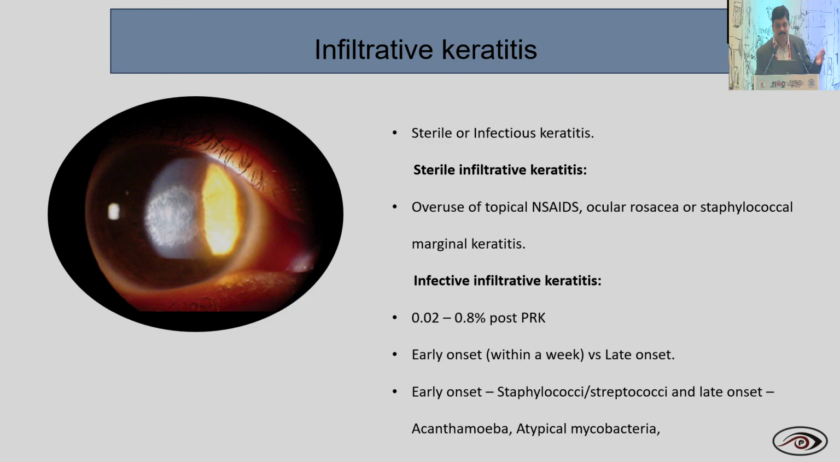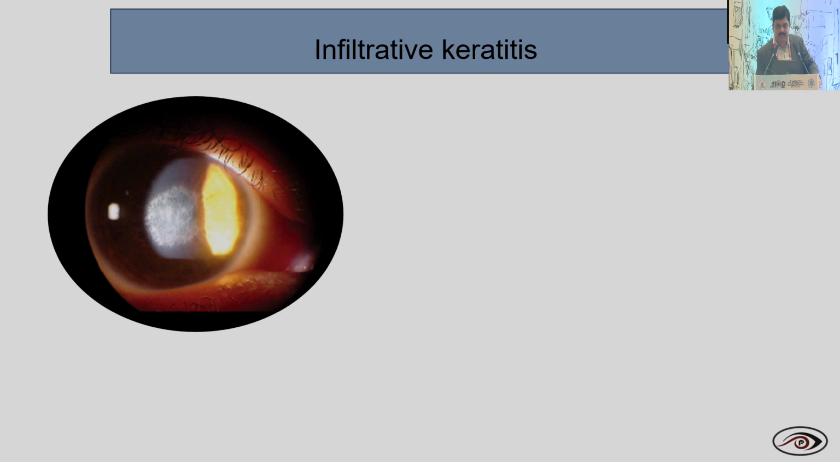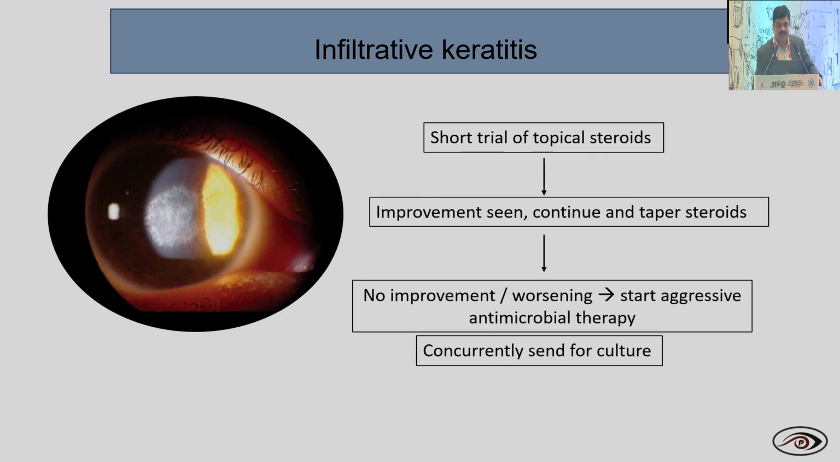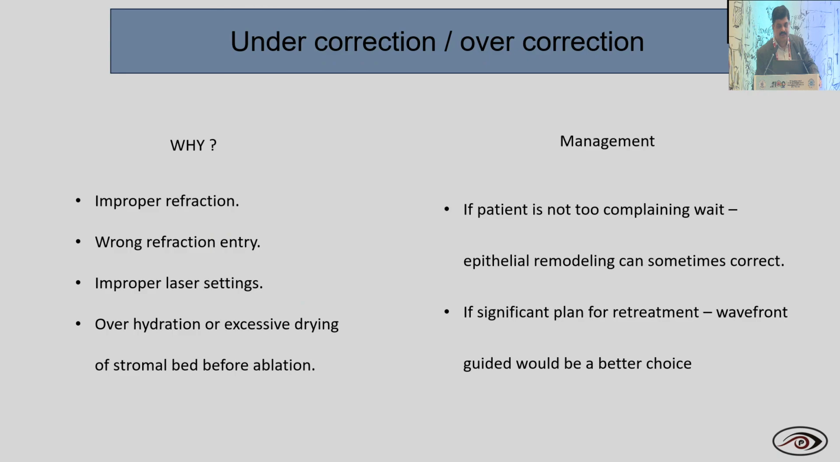So normally early onset versus late onset. Early onset might be staphylococcus, and late onset might be acanthamoeba or atypical mycobacteria. So the treatment: short trial of topical steroid, if improvement is seen, continue the tapering steroid; if no improvement, then start antimicrobial therapy, then send for culture. Under correction and over correction can happen. Why under correction? Because of improper refraction, wrong refraction, and improper laser setting.